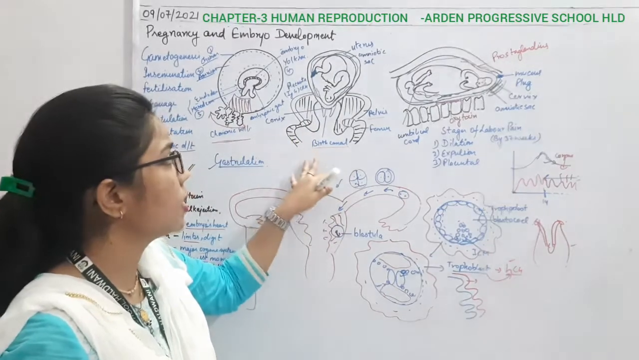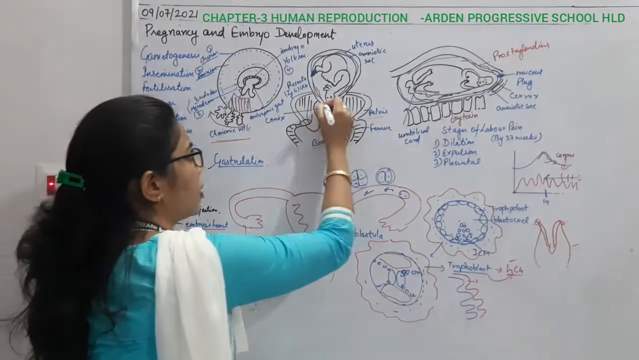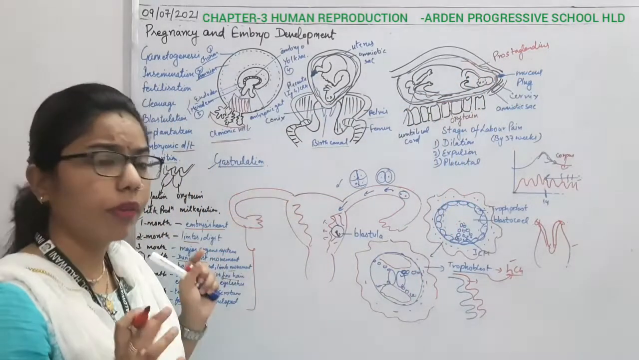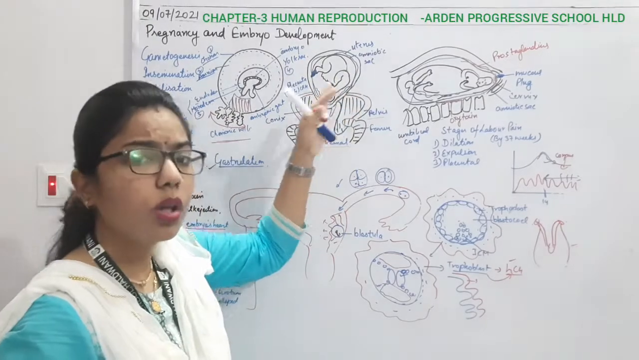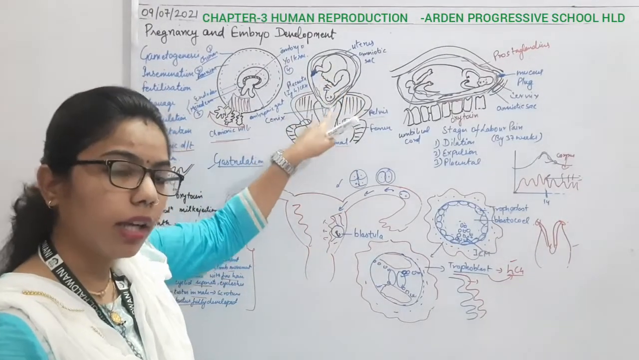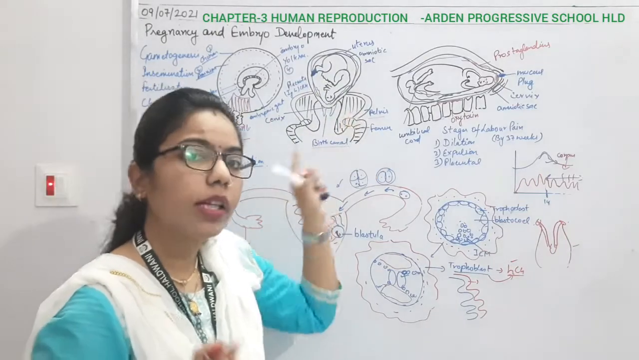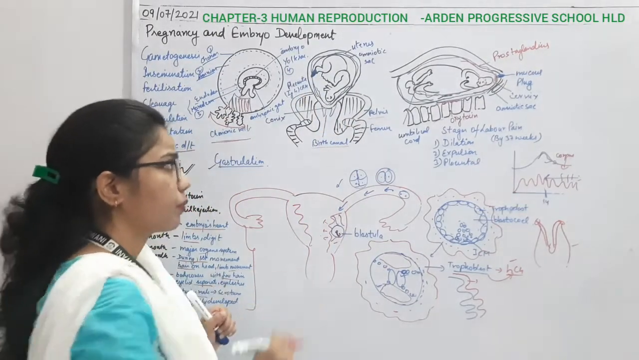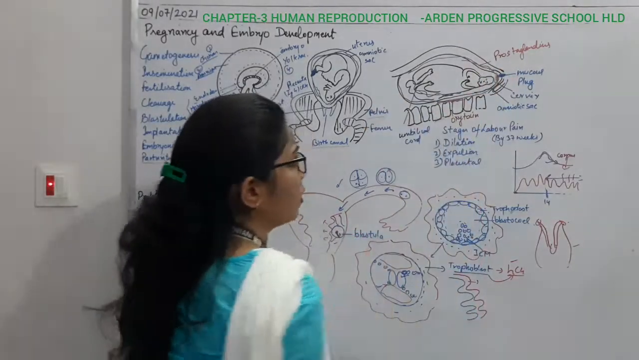But during the gestation period, there is a mucus plug present here, and here also. This mucus plug prevents the fetus from moving outside. For that time period, the fetus will develop inside the mother's womb. That's why there will be no delivery. Now you can see this diagram here also.